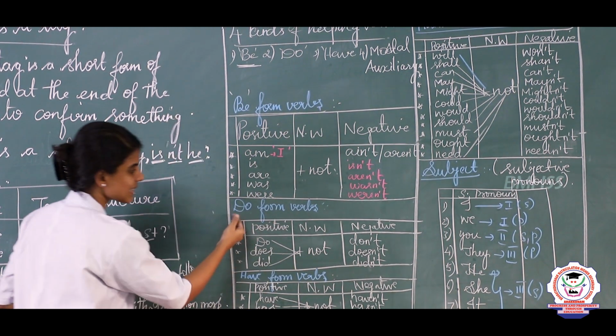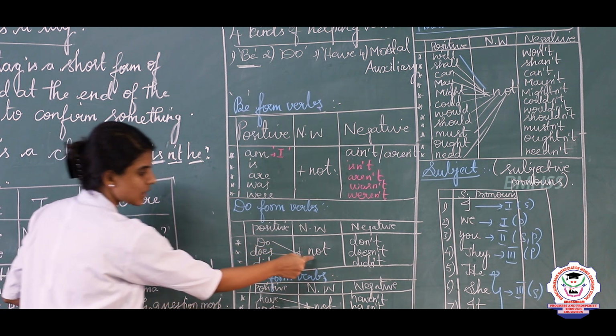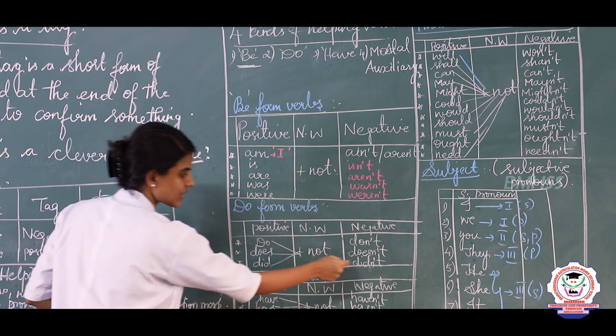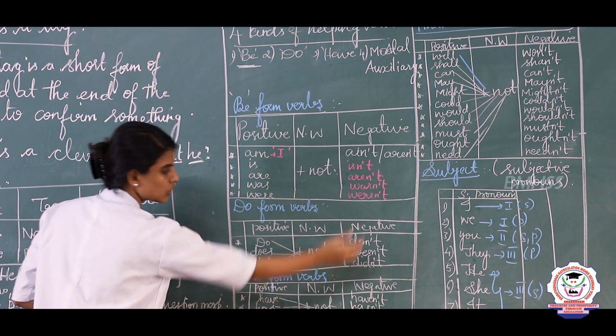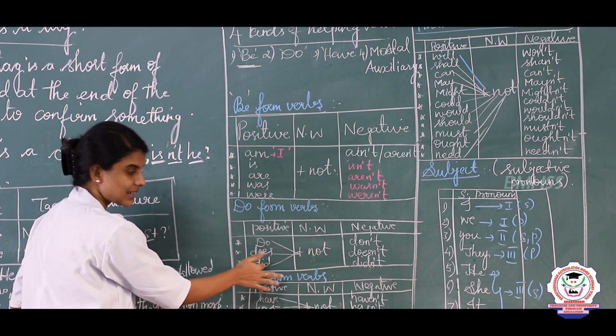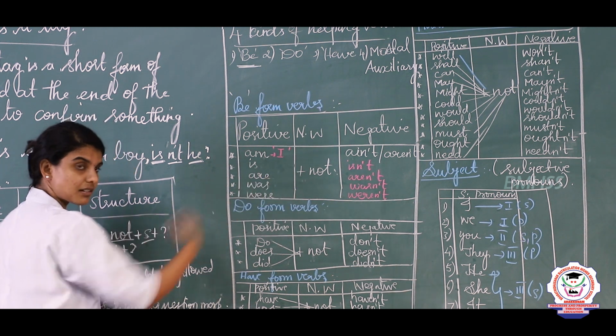Now the do form verbs: do plus not is don't, does plus not is doesn't, did plus not is didn't. Do and does are present tense and did is past tense. Am, is, are are present tense, and was and were are past tense.